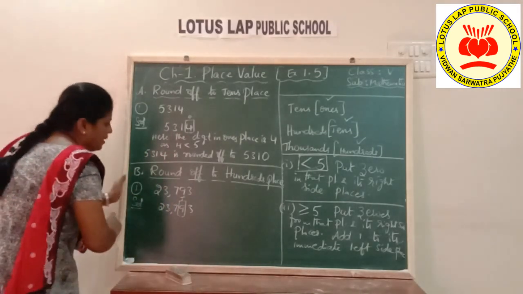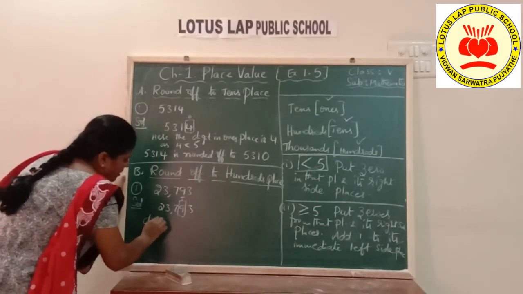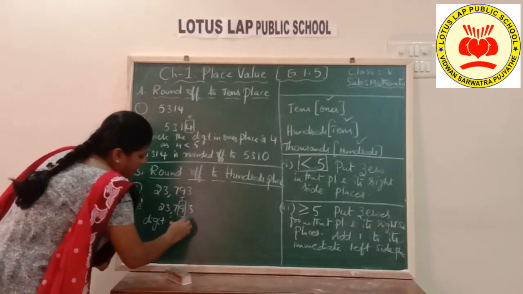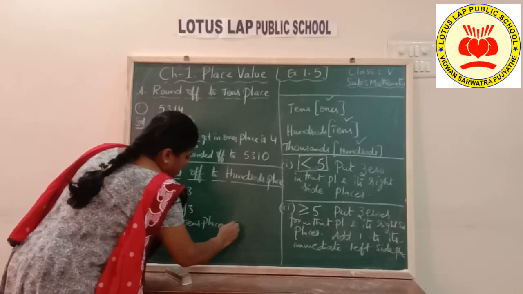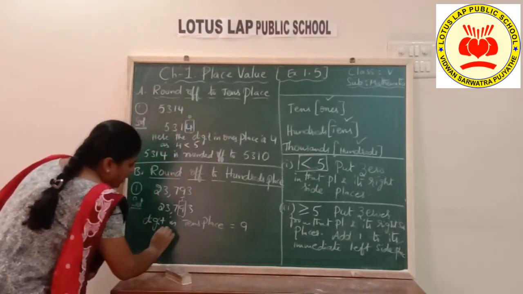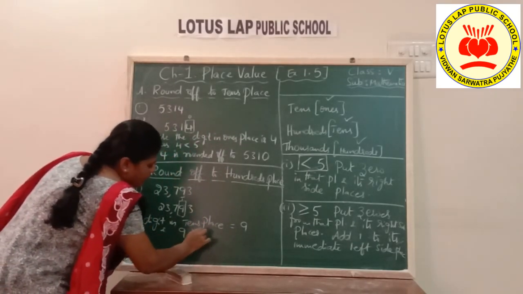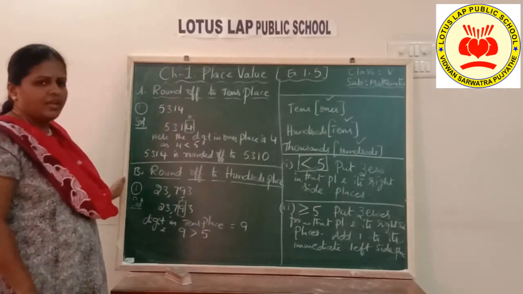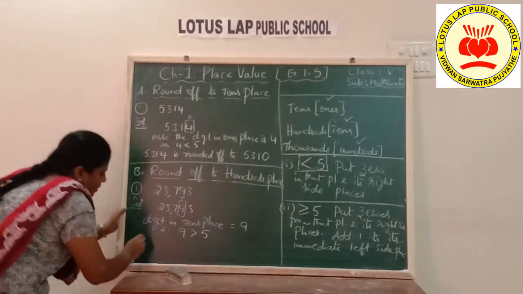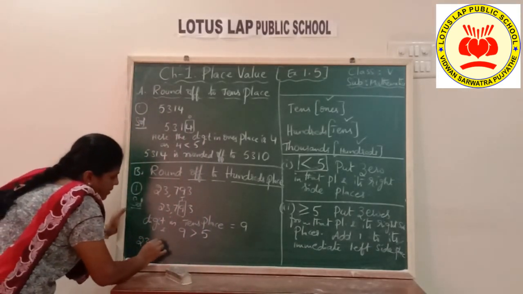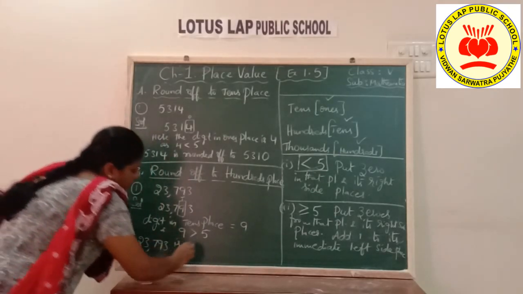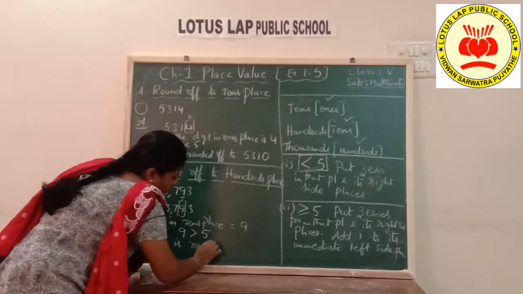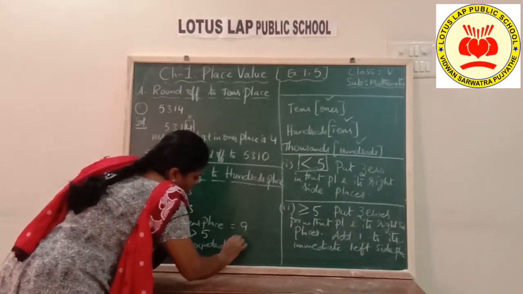Okay, so here digit in tens place is equal to 9 and 9 is more than 5. Okay, as 9 is more than 5, 23,793 is rounded off to.